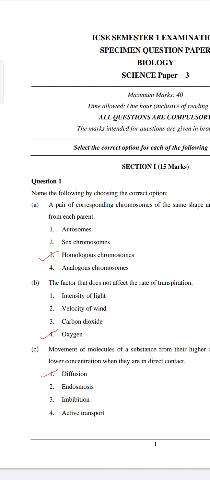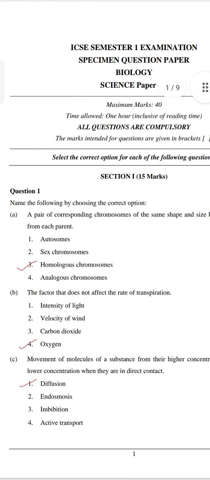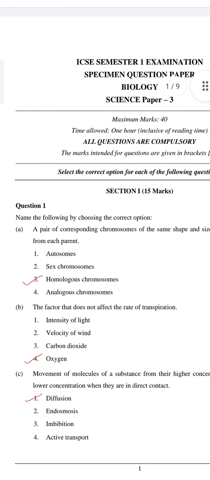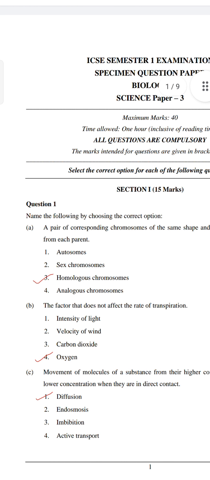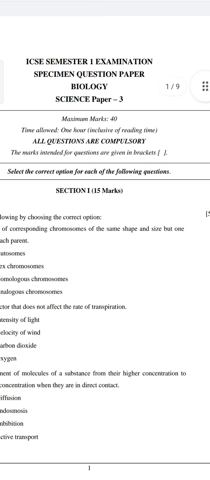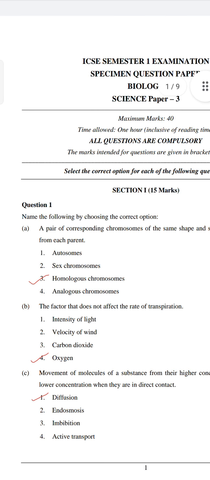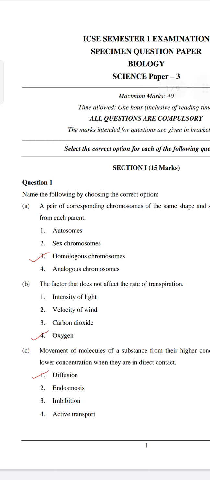So let's start. Question number 1. Name the following by choosing the correct option. A. A pair of corresponding chromosomes of the same shape and size but one from each parent. So the answer is homologous because it has the same shape and size and the same genes are located at the same location of both, each of which are from each parent. Okay, so the answer is option 3, homologous chromosome.